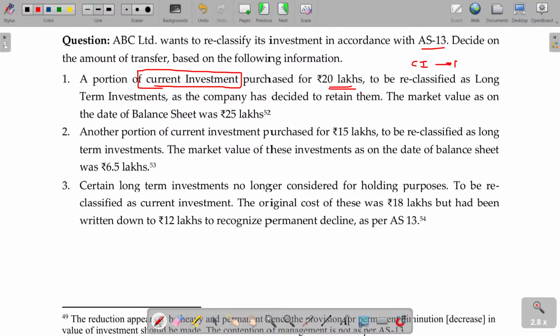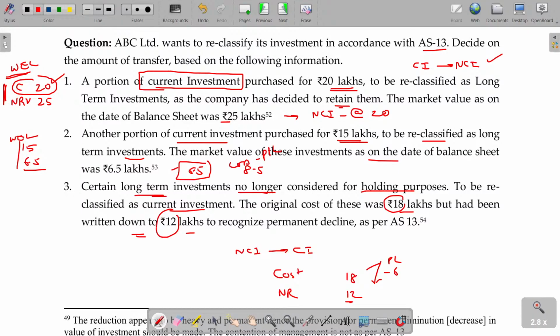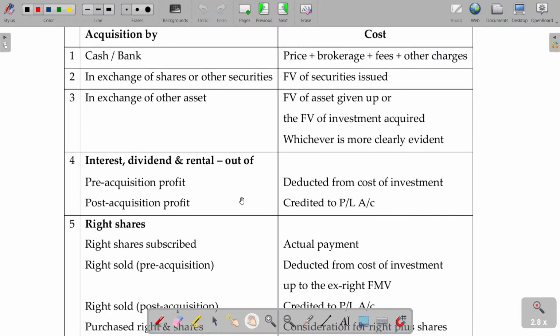Okay, non-current investment. So 15, 6.5 as reclassification is carried over, whichever is lower on the date of reclassification is taken. So then the value being 6.5. And from the book value, if you revalue at 6.5, the difference between these two, 8.5, is the loss debited to the P&L. 6 lakh should be permanent loss. Now if you are reclassifying this as current, what could be the value here?